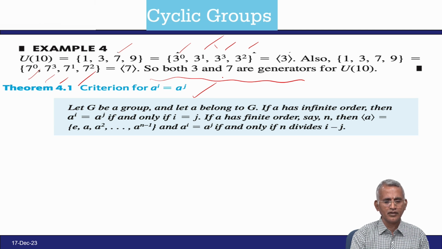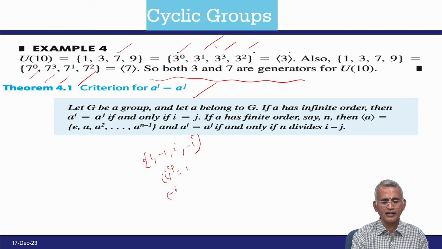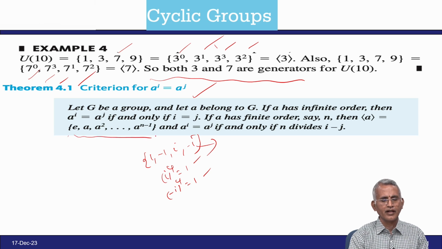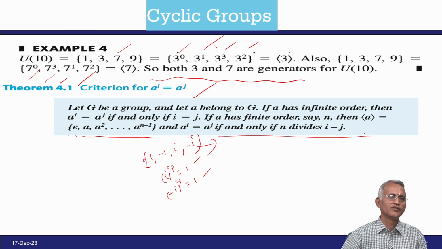And as an example, you take 1, minus 1, I, minus I. So I power 4 is 1, I is a generator and minus I is also a generator. Therefore, I equals j. Here it has a finite order, the number of elements is finite, and for a cyclic group of order n, A power i equals A power j if and only if n divides i minus j.